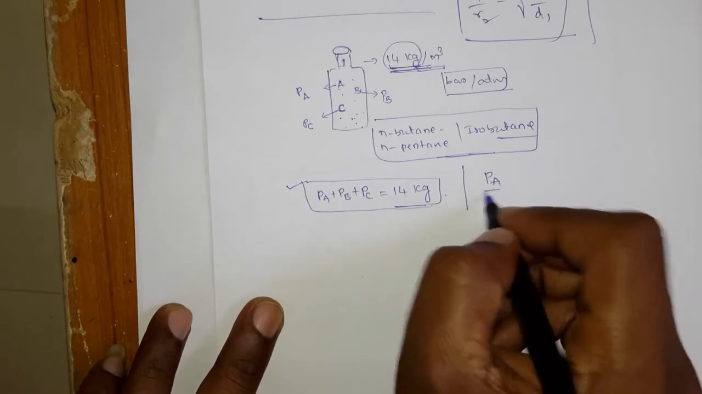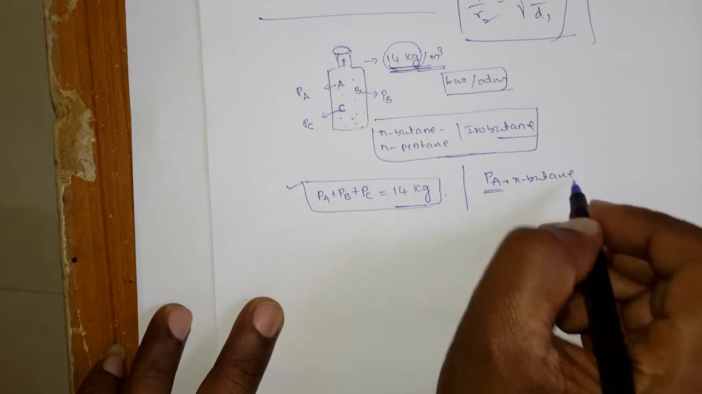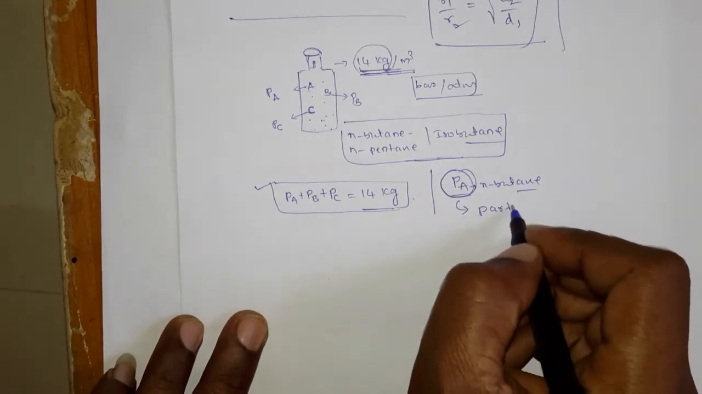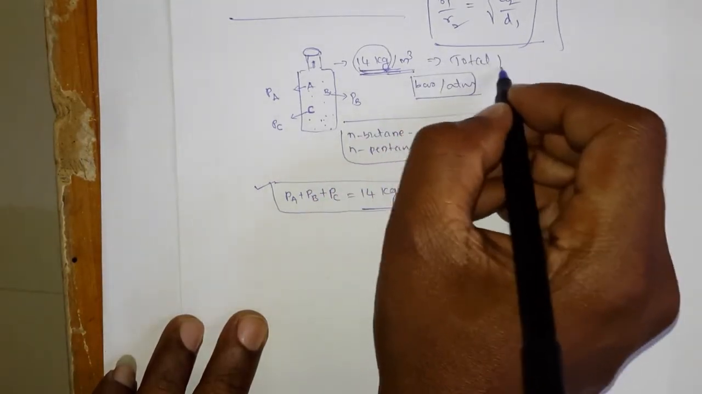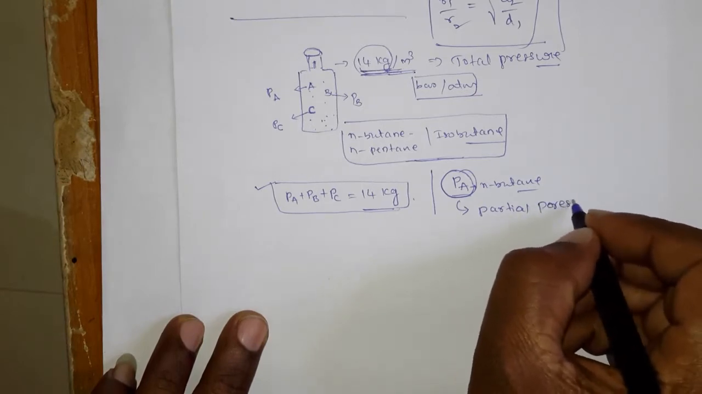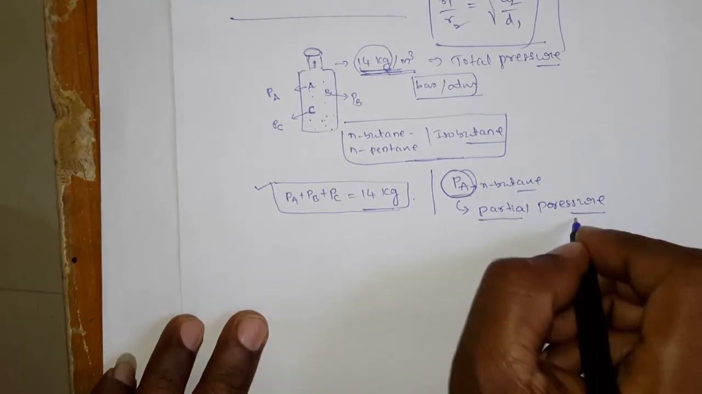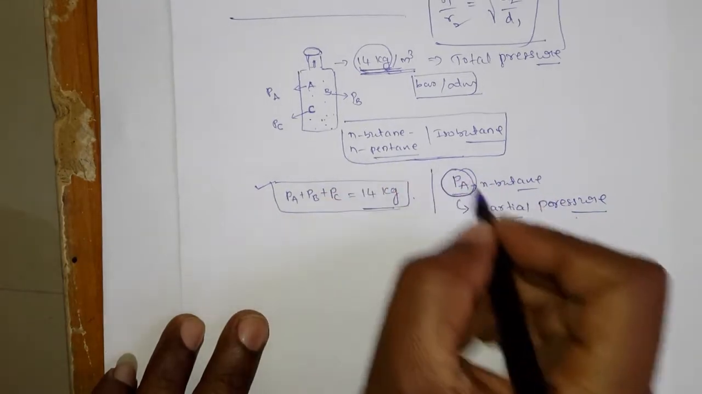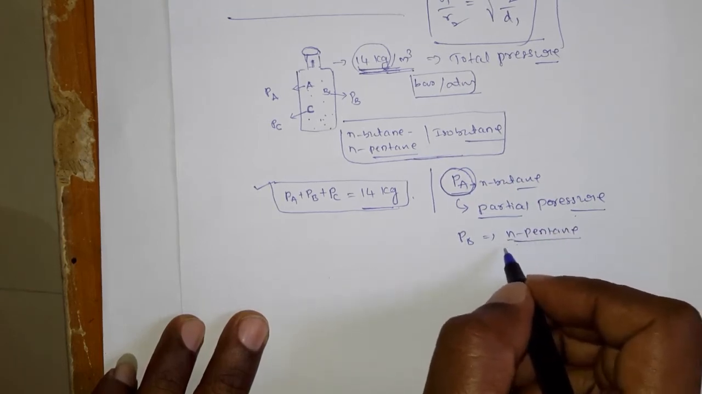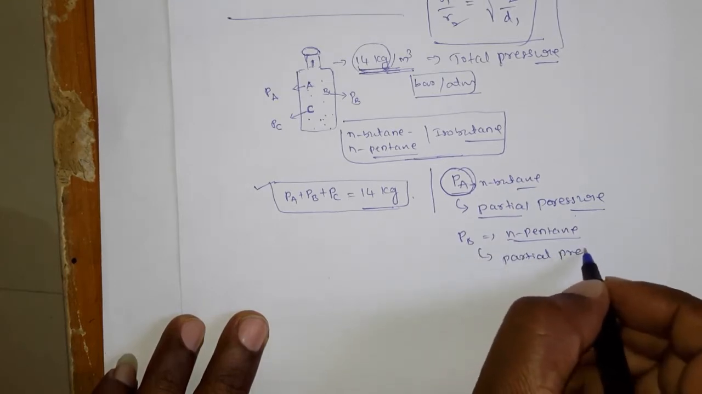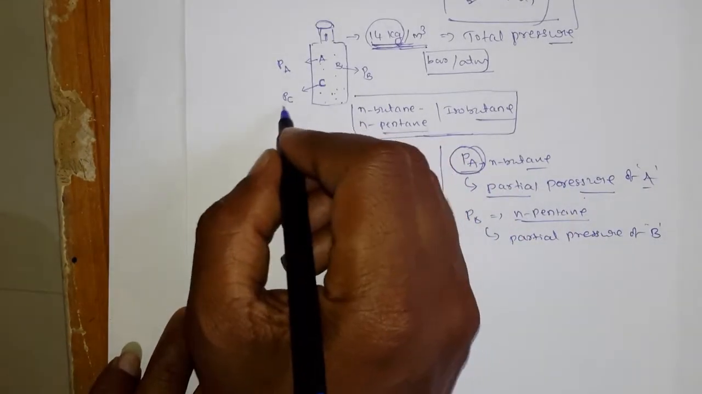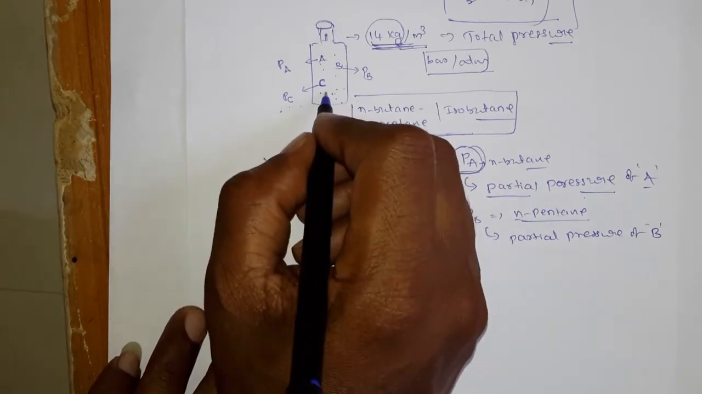Now what is A? Suppose you assume it is N-butane, and PA is the pressure it exerts. The pressure exerted by A has a name: the partial pressure. This 14 kg you call the total pressure, and the pressure exerted by A you call a partial pressure, because we are not talking about the total. Similarly, if B is N-pentane, the pressure exerted by N-pentane is the partial pressure of B. PC is nothing but the partial pressure exerted by C.